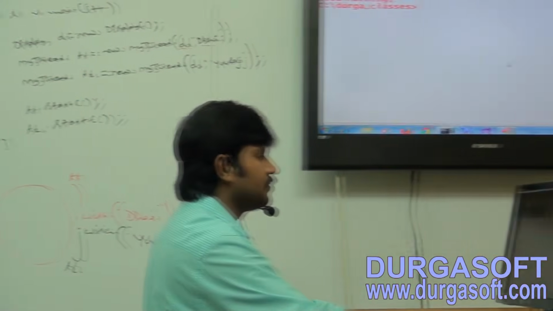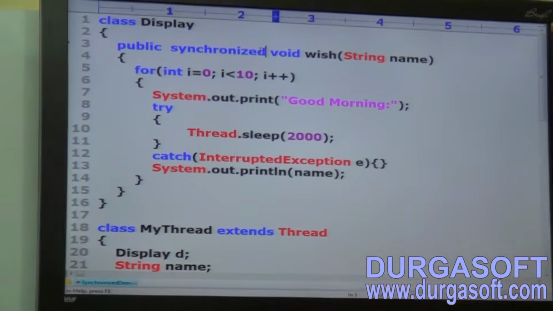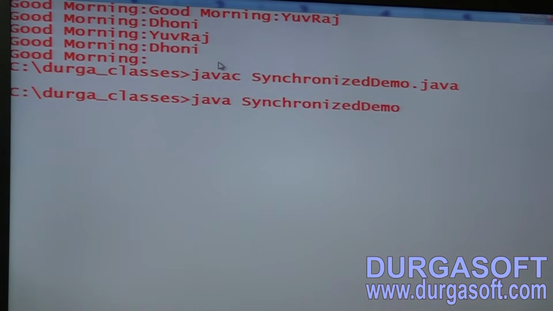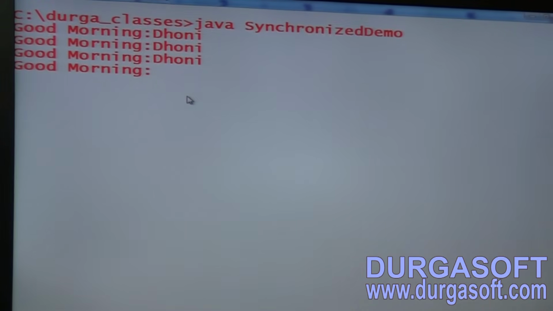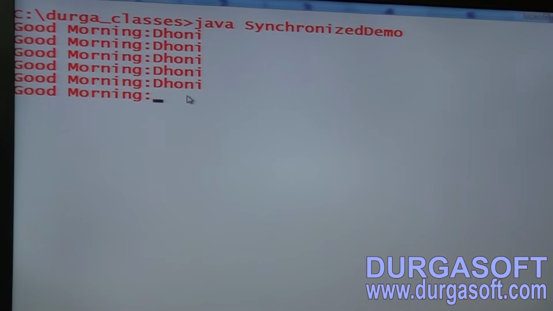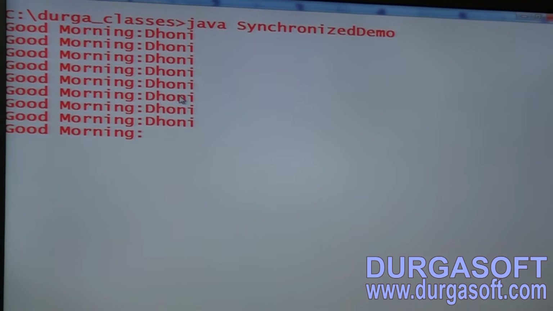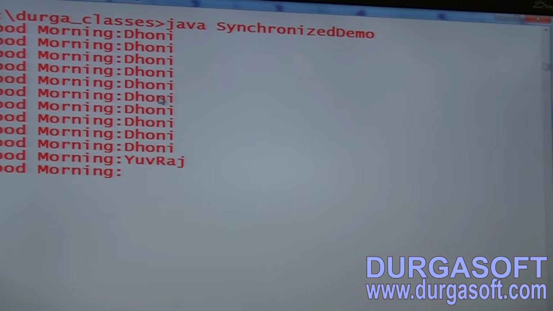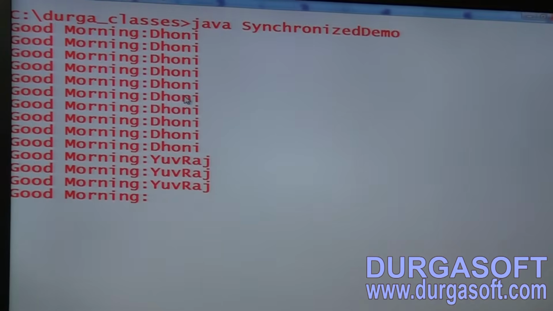Okay, just observe this one. Sir, I am taking the wish method as synchronized. Now let me compile and run this code. Good morning Dhoni: until the Dhoni thread completes, your thread should wait. Take the output. We will get regular output: good morning Dhoni 10 times, followed by good morning Yuvraj 10 times.